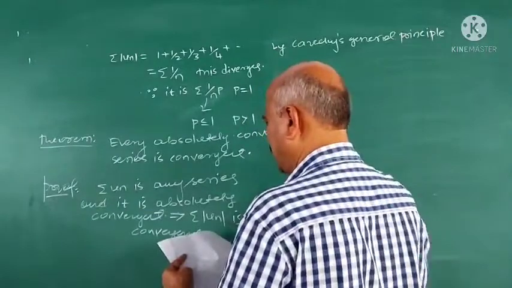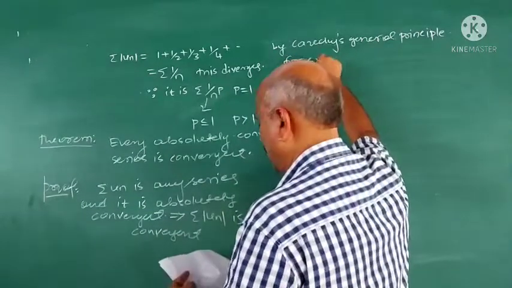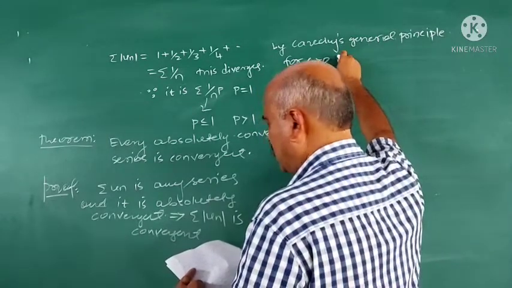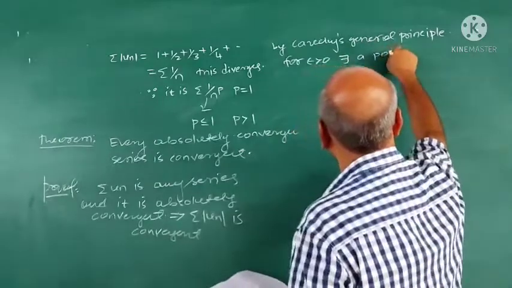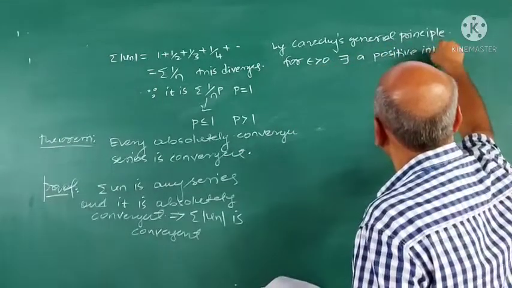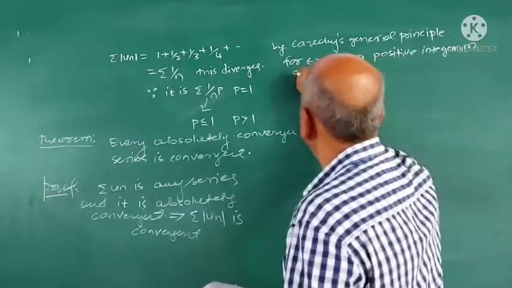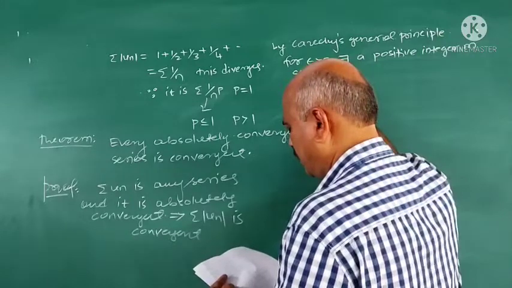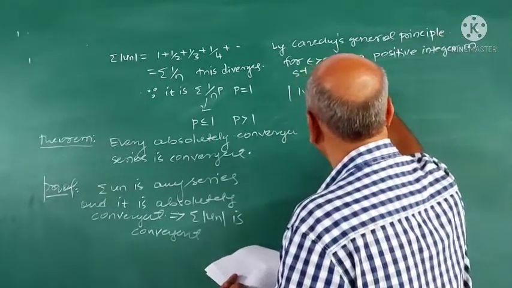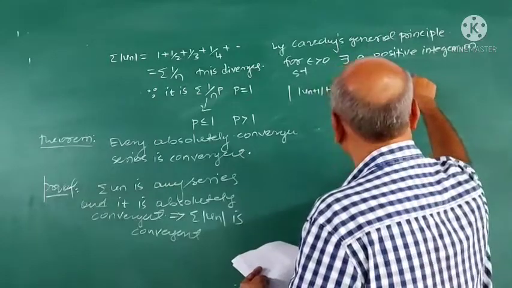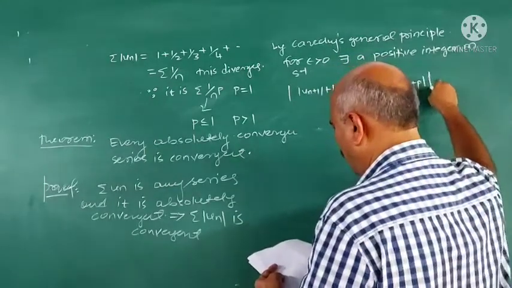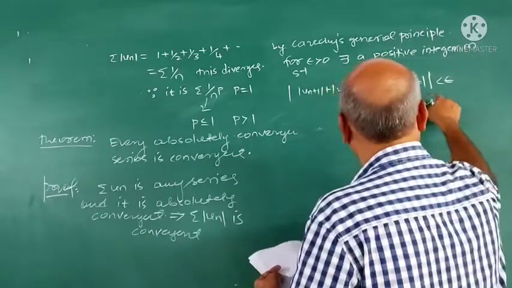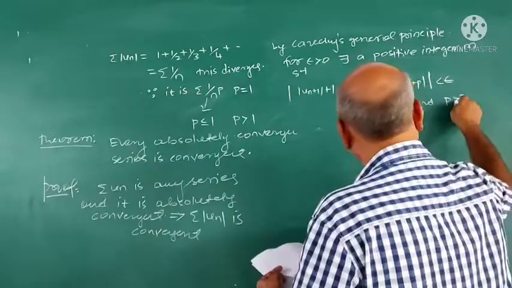For epsilon greater than 0, there exists a positive integer m such that mod un plus 1 plus un plus 2 plus so on plus un plus p is less than epsilon for all n greater than or equal to m and for all p greater than or equal to 0.